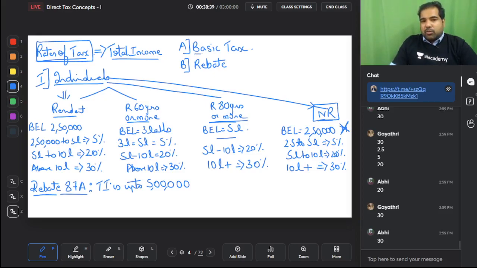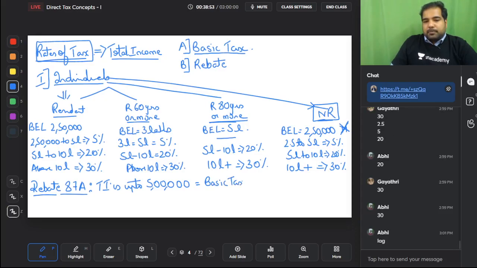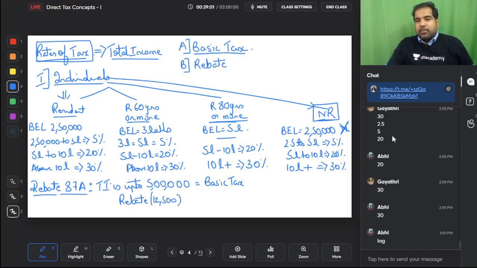Whatever basic tax you are paying, first calculate that. So rebate is always after basic tax. Yes, remember guys, rebate is always after basic tax. And whatever your basic tax is, we will give you a rebate of maximum 12,500. So if let's say your income is 3,75,000, then up to 2.5 lakh rupees nothing. From 2.5 lakh to 3,75,000 on 1,25,000 at the rate of 5%. So your basic tax is 6,250. You'll get a rebate of 6,250.